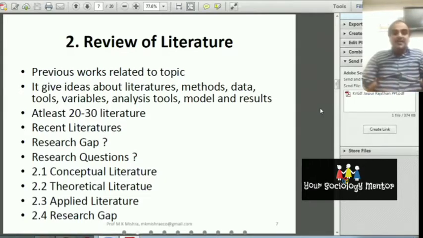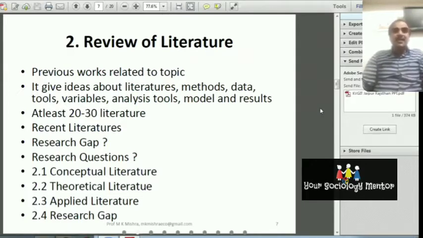Or you can say that previous researchers studied this topic 10 or 20 years ago, and the situation has changed, the society has changed. Therefore, it is required to revise this theory or topic, so I am selecting this topic. That is important.